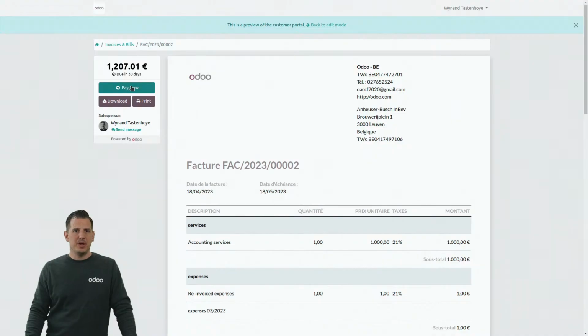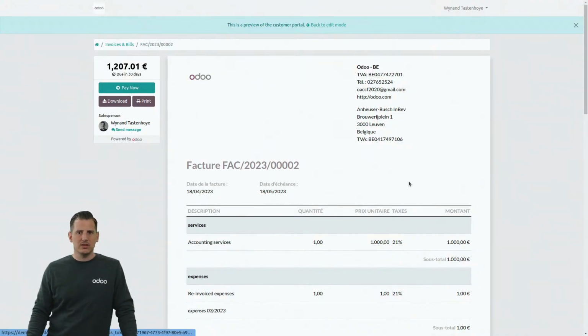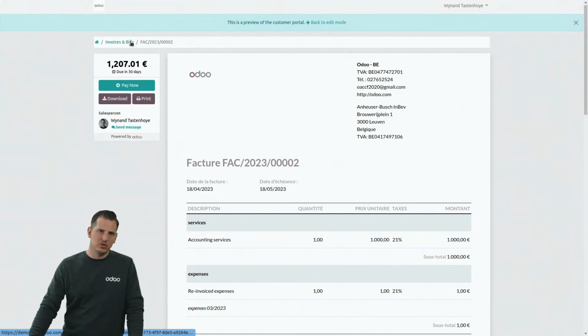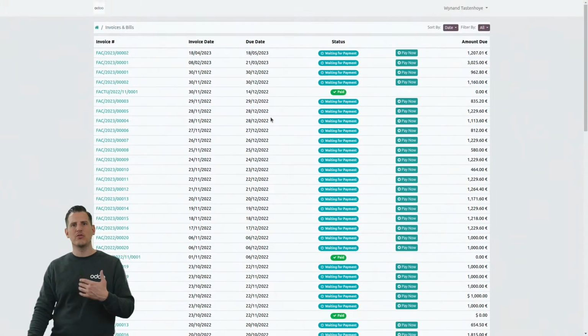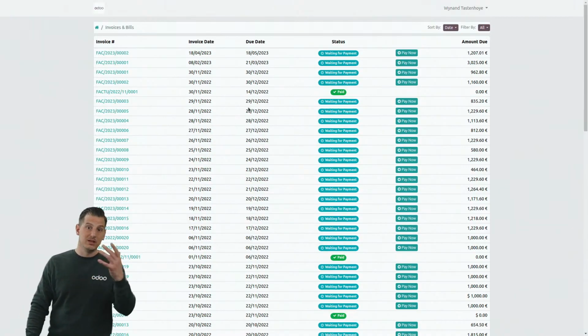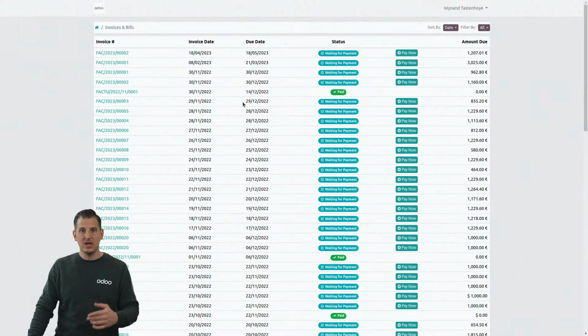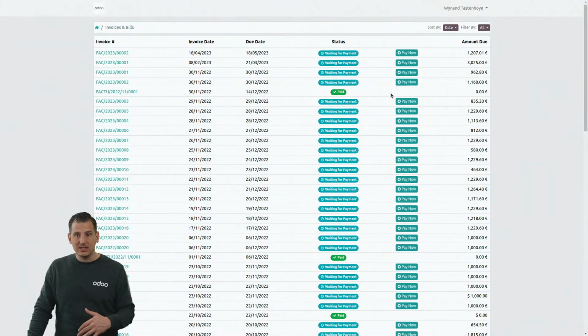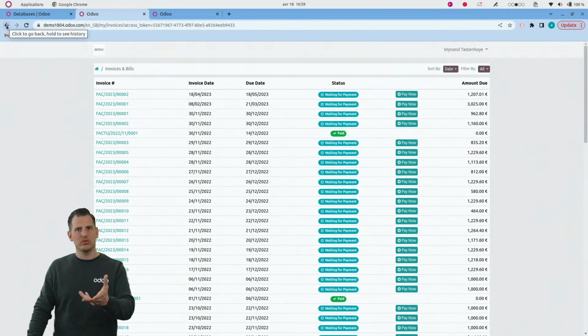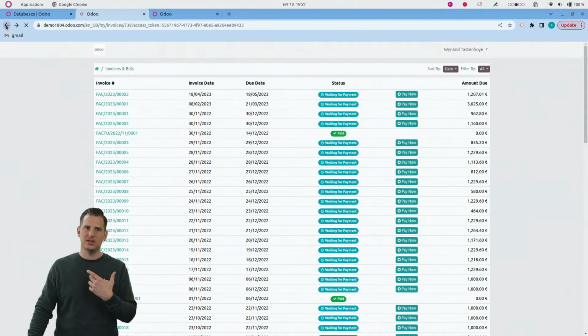They can pay online, they can download again all their invoices that are sent to them. And if I go back to all the invoices and bills, I can see an overview as InBev of all the different bills or sale orders if I have them available, and I can see the status, I can pay them over here, et cetera. So basically they have access to a portal view environment where they can see their own documents.